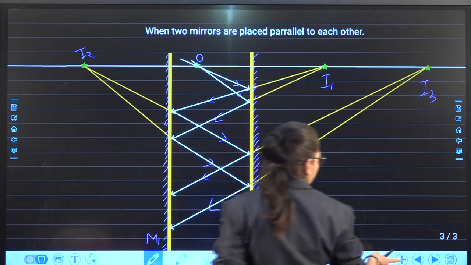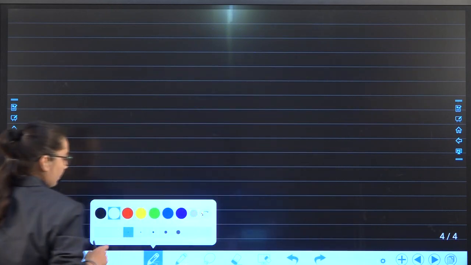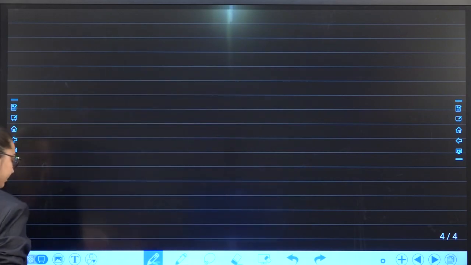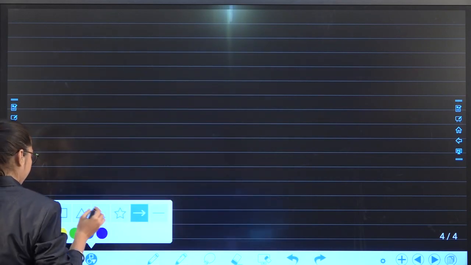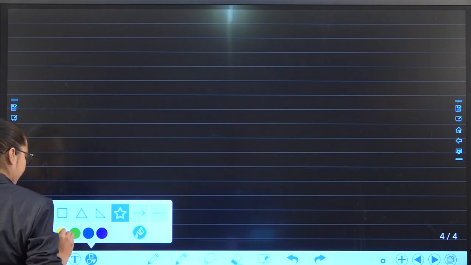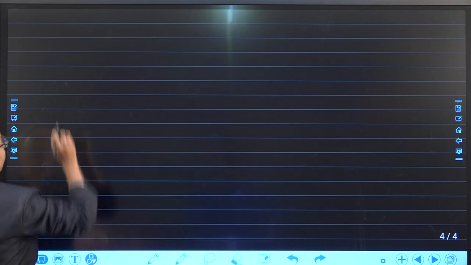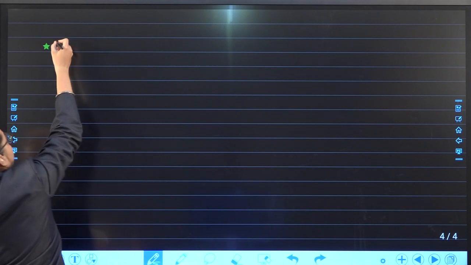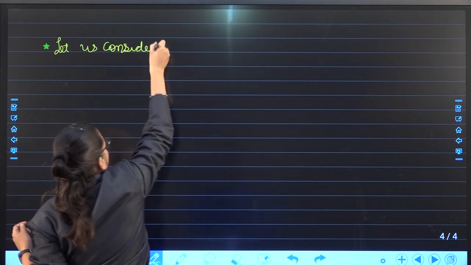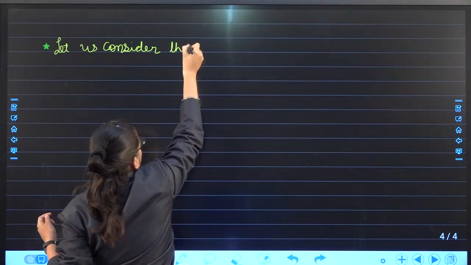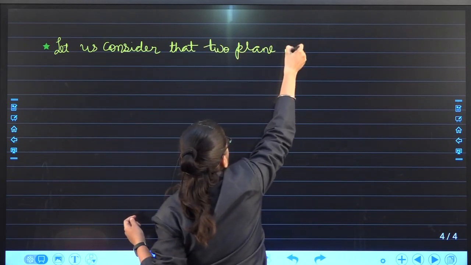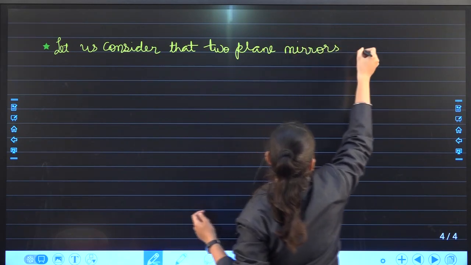Okay. Now the very first, let us consider that two plane mirrors are placed parallel to each other.